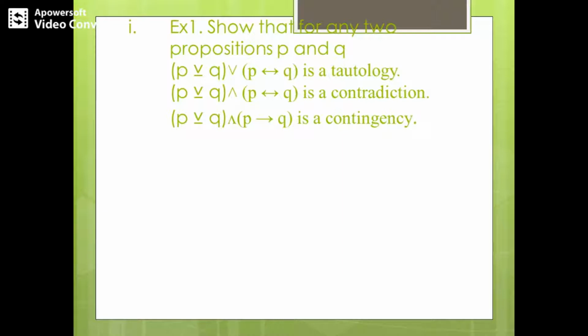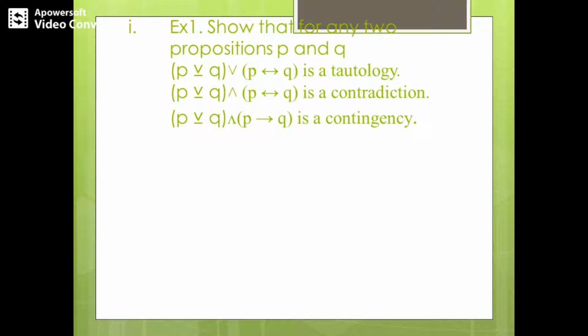Then, after constructing the two columns P and Q, you can directly write P XOR Q. How does P XOR Q work? P XOR Q is true when either P is true or Q is true.